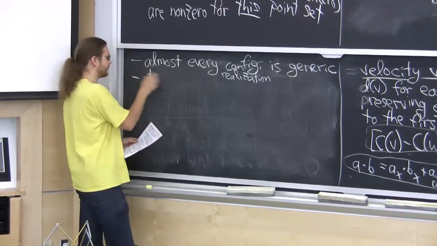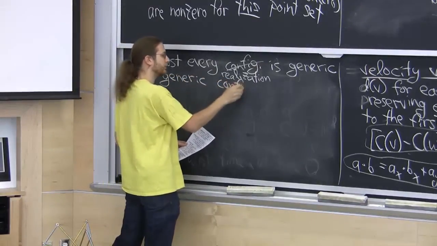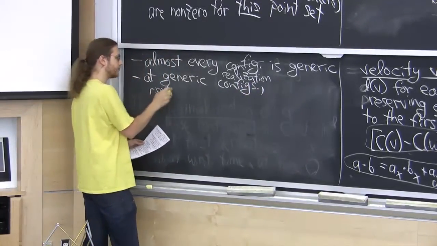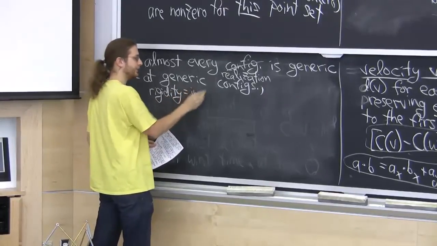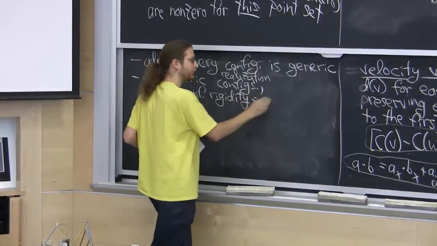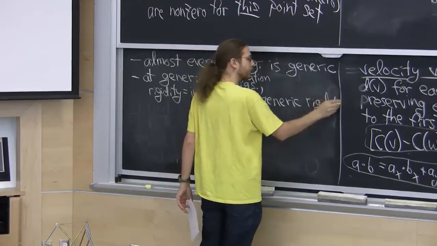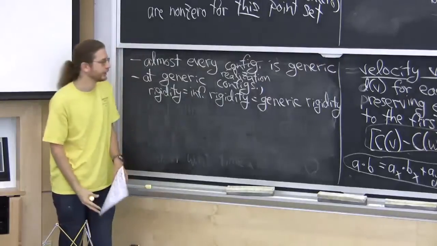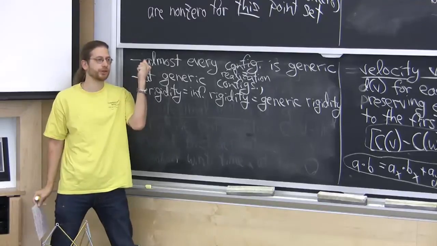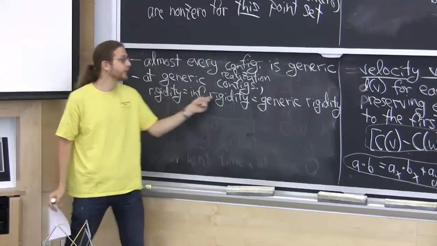But here's what's really cool. If we take any of these generic configurations, so just fix one, rigidity is the same thing as infinitesimal rigidity, is the same thing as generic rigidity from last class. Wow, this is cool because if I care about any one of these three things, I just have to pick my favorite generic point, which I can do randomly. I just take a random point, and if I can evaluate any one of these three things, I learn about all the others.